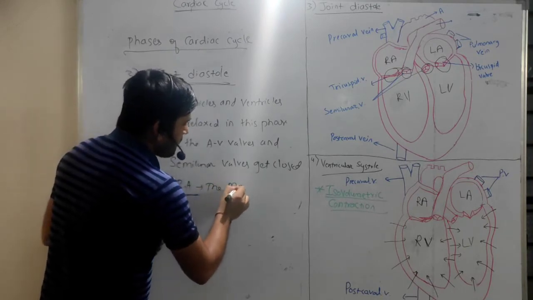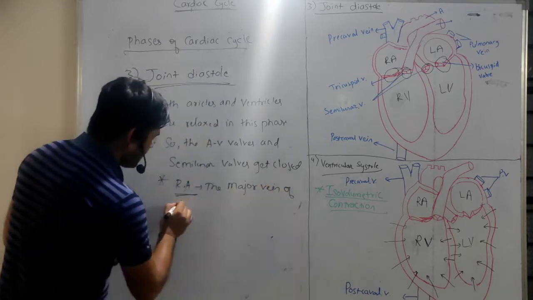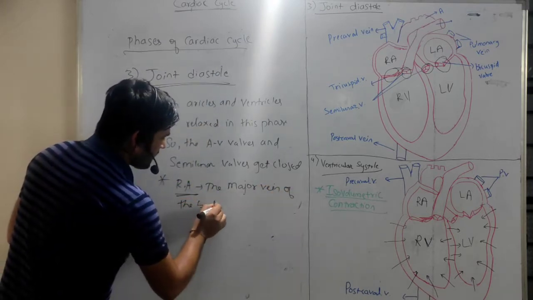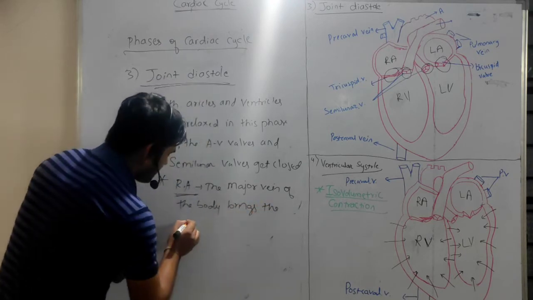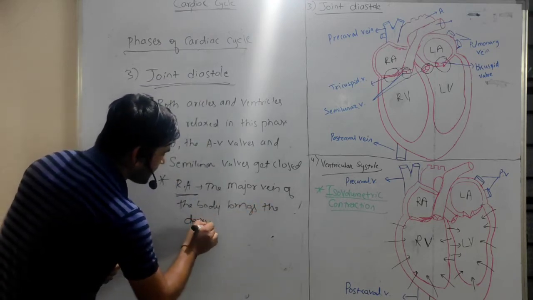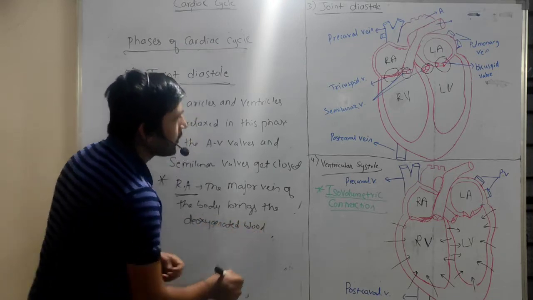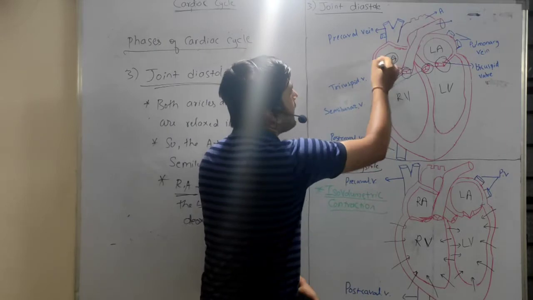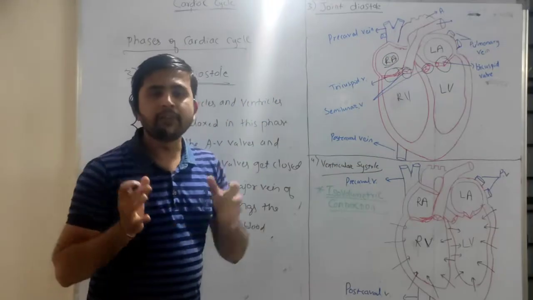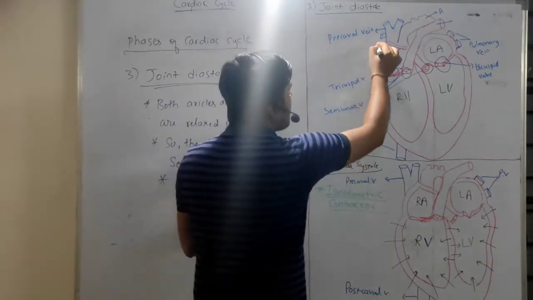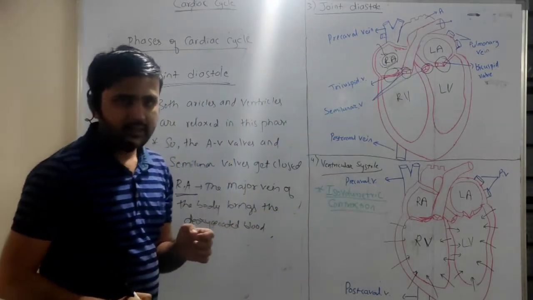The major veins of the body bring the deoxygenated blood. In case of this right auricle, the precaval and postcaval veins will bring the deoxygenated blood and start to fill the right auricle, right?